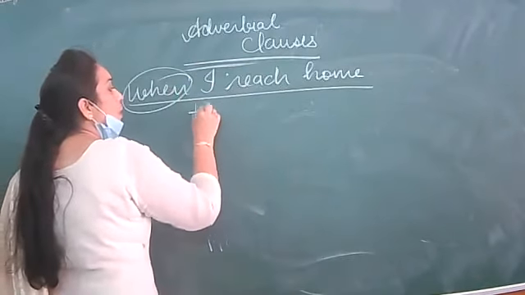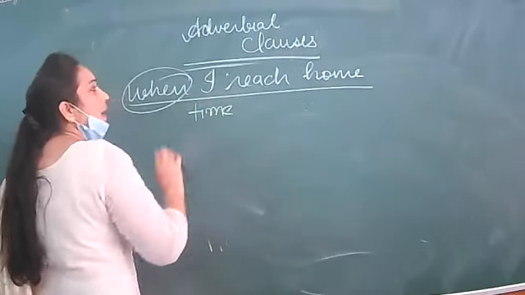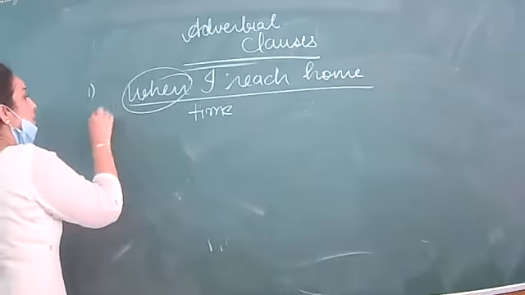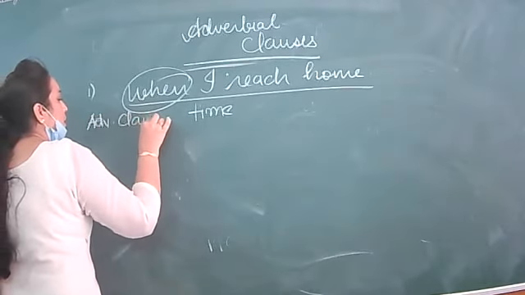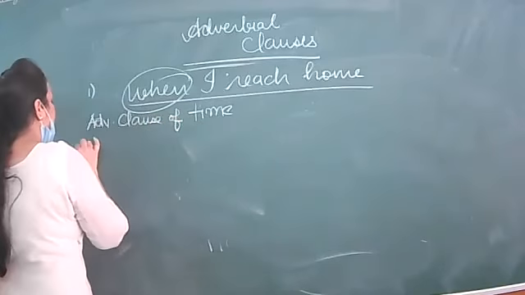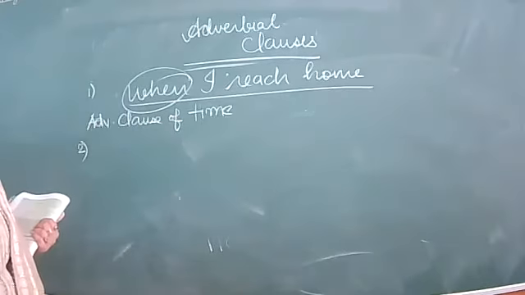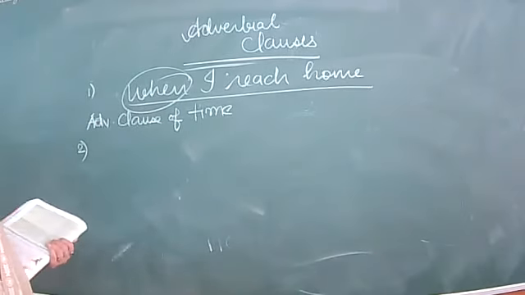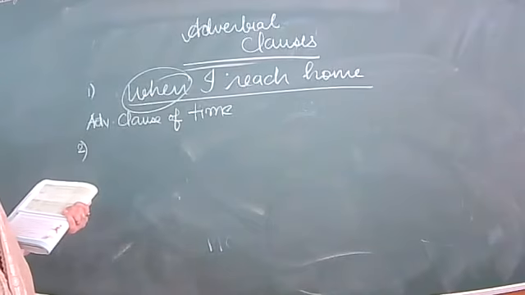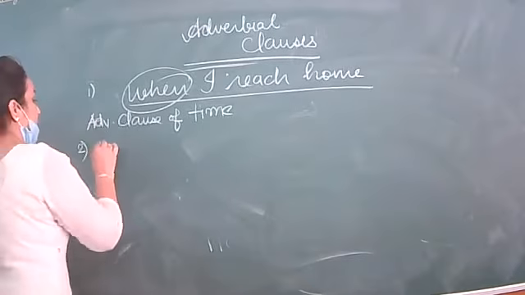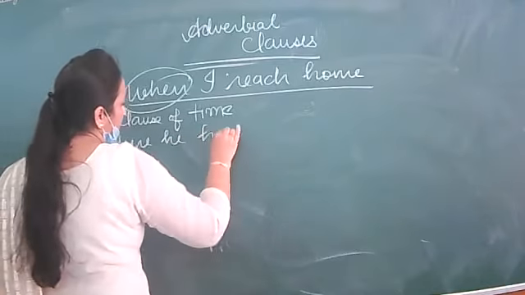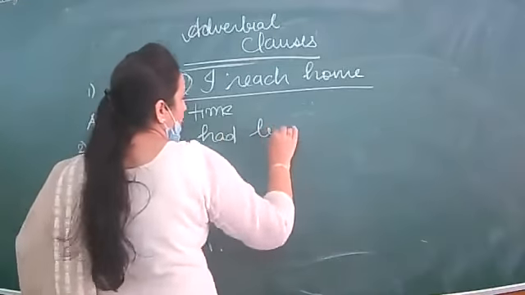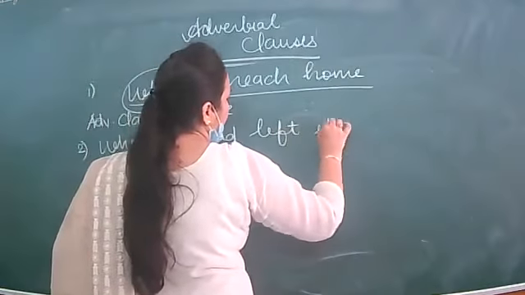Yes, it is telling about time. So what kind is this? Adverbial clause of time. He did not find his wallet where he had left it. Where he had left it.